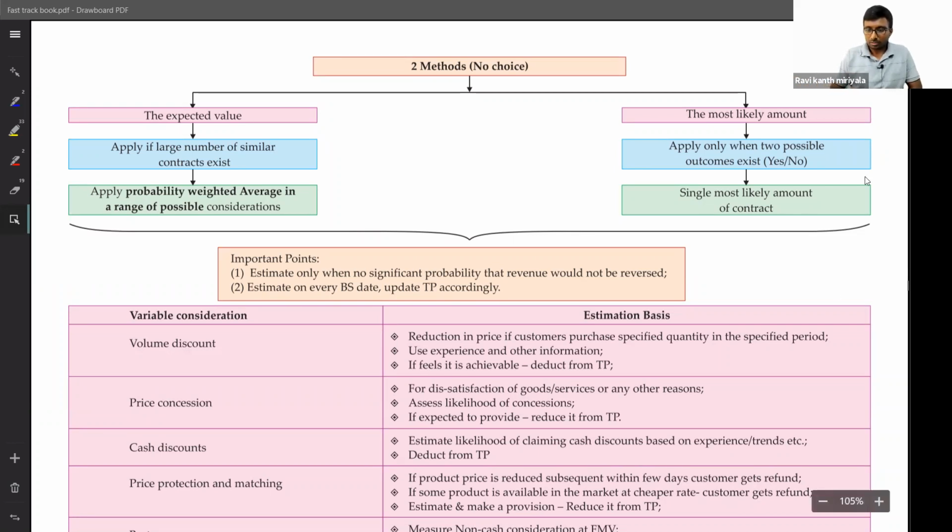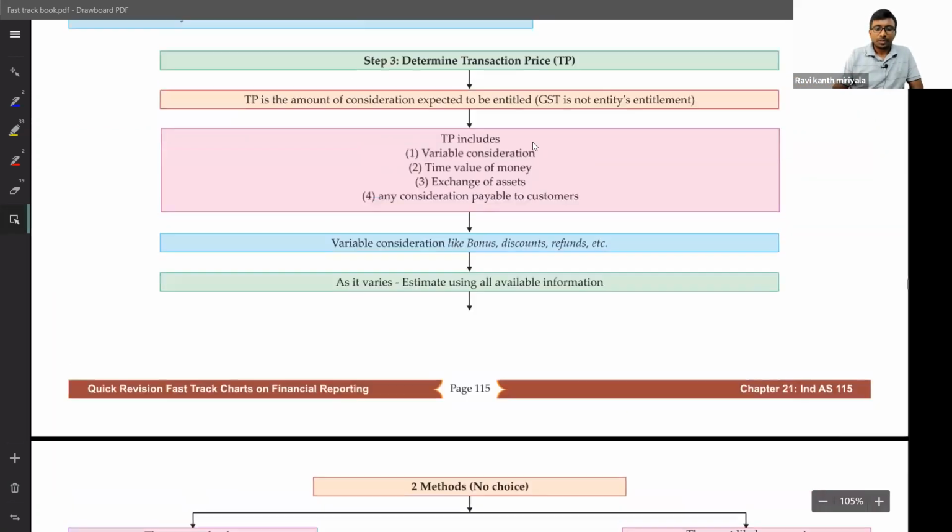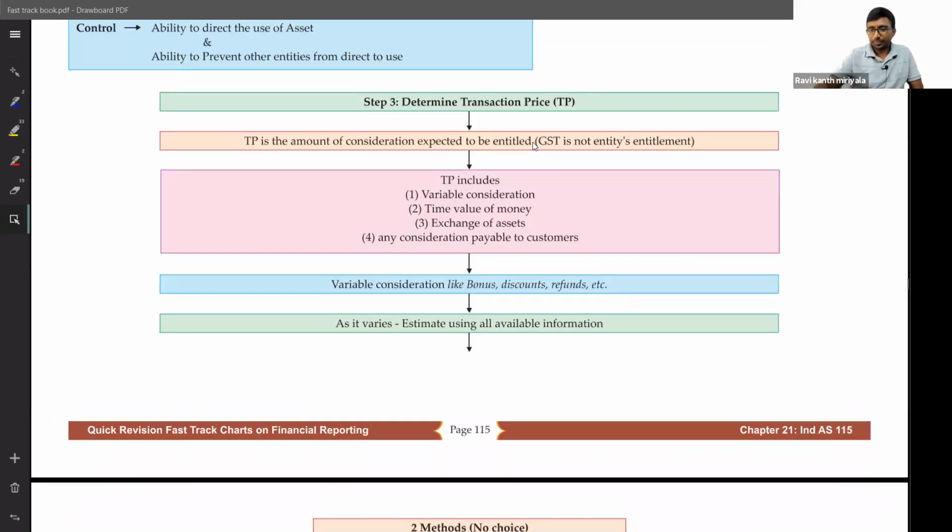And we were in the determination of transaction price. That is in step number 3. We'll complete it in maximum half an hour time. I think we will be able to close it. Then let us get into 116. That is also one important standard, wherein minimum guarantee you will get one question, right?